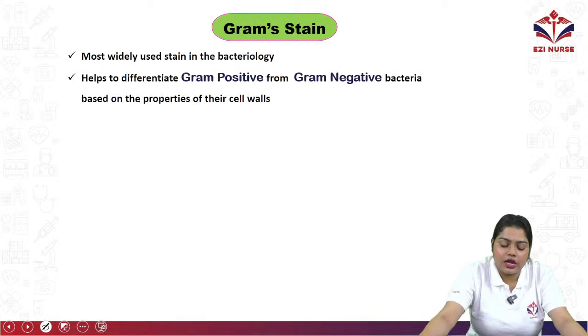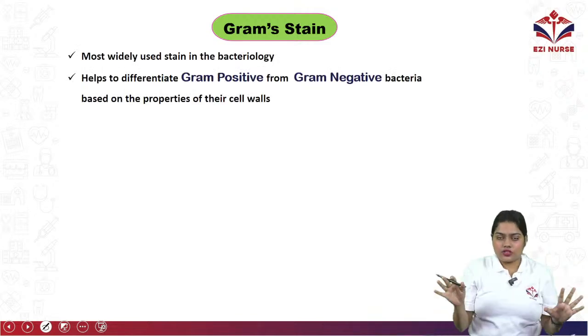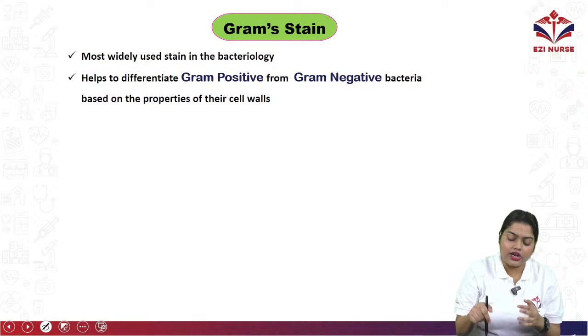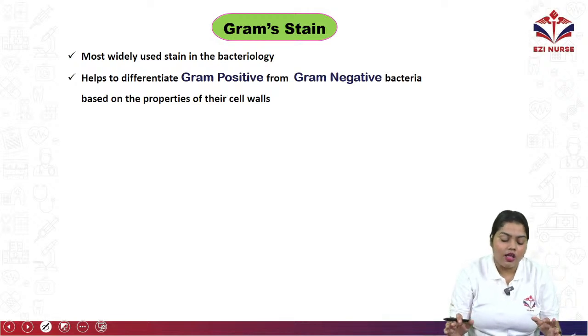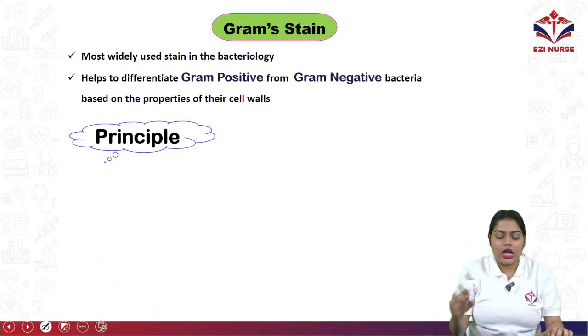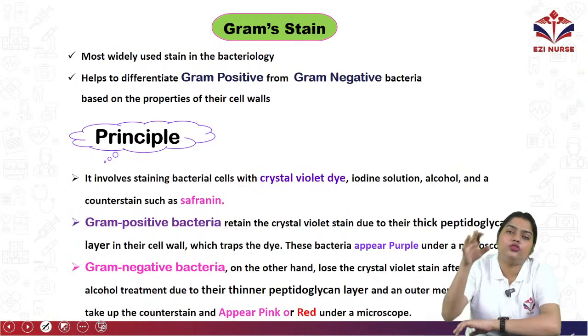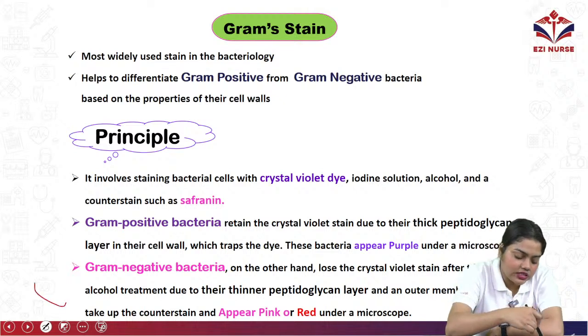Okay, so what is gram stain? It is the most widely used stain in bacteriology to identify different types of bacteria. It helps to differentiate gram positive and gram negative bacteria based on the properties of their cell walls. Okay, so how to do a gram stain? To do a gram stain, we have to maintain this principle.